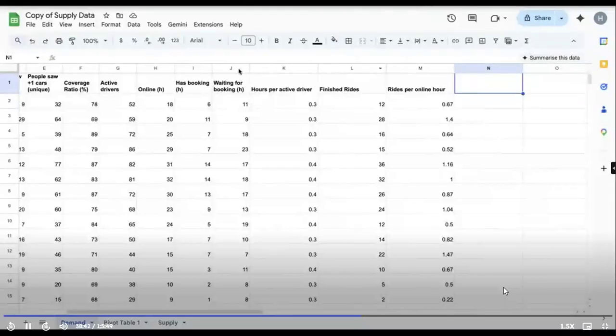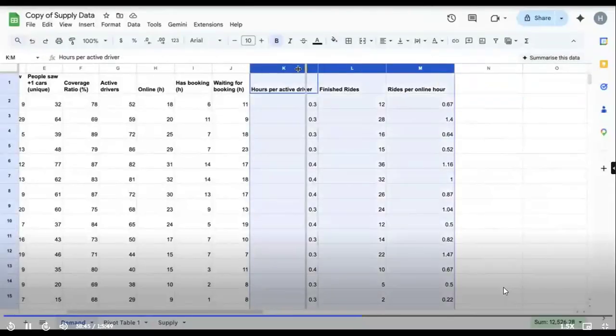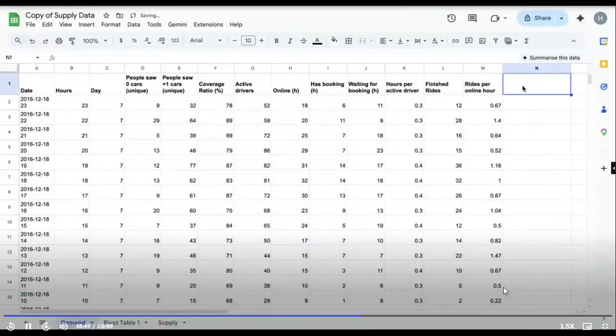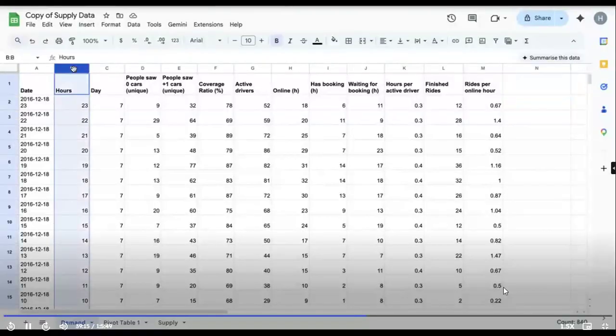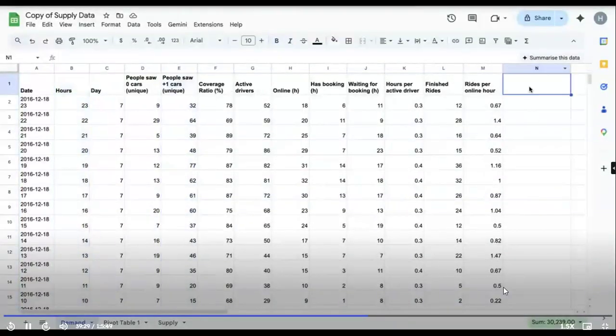Let me shorten these columns as well. Let's quickly make the chart for the gap between demand and supply. We have this in 2 tables. Now let's try to make it in a single graph itself. Let's try it for hours first. I'll have hours. What is my supply? My supply is this, because this is the amount of cars the learners can see. This is the supply.